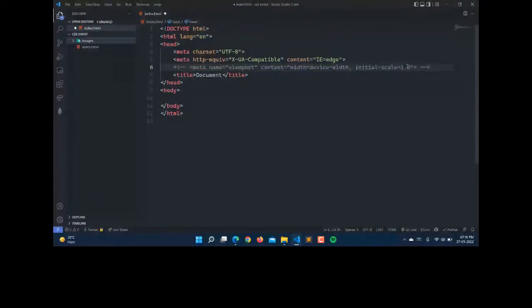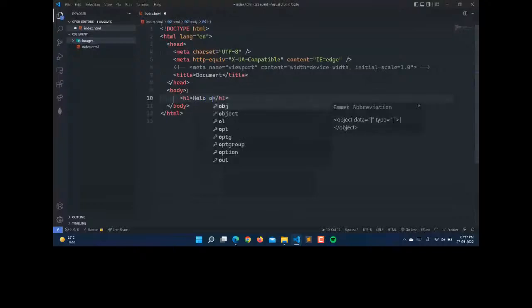If you want to know the shortcut in VS Code, you have to press Control and slash, and it will comment this code. You can change the title as well. Here I'm writing just an h1 tag, that is hello world.